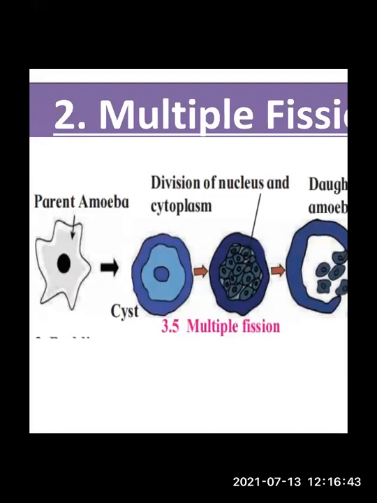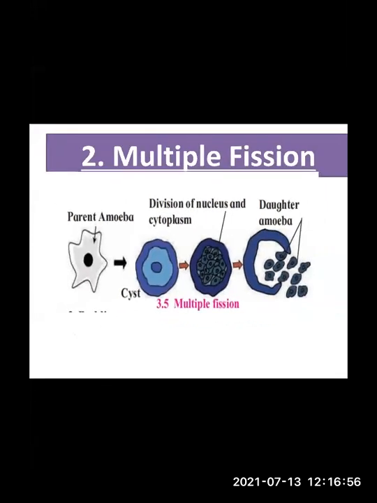Understood? So many nuclei are formed in this way by repeated divisions. The nucleus will keep on dividing, and many small nuclei are formed during this process. It is followed by cytoplasmic division. And many small amoebas, called daughter amoeba or amoebulae, are formed, and they remain inside the cyst till there are adverse conditions.